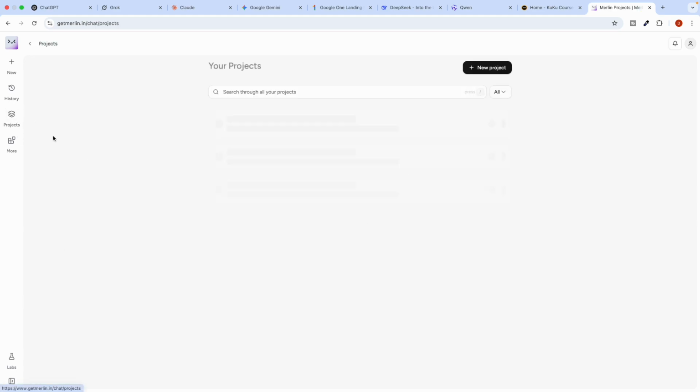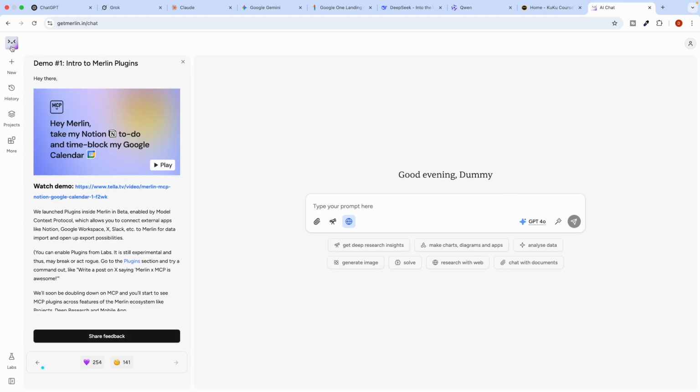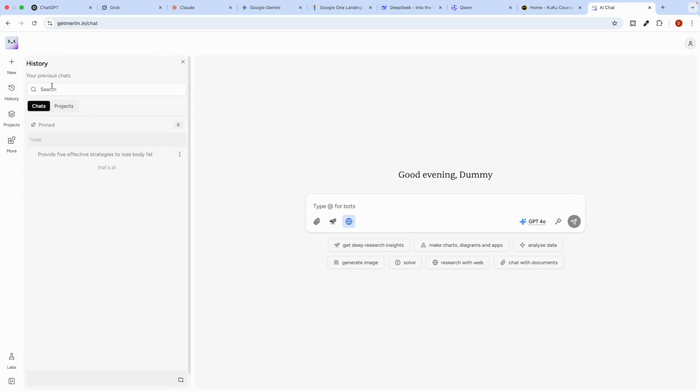You have the projects. If you remember, you can create your own personal project where you can store all the data and work on that particular theme. We have this here as well. You can create as many new projects as you like, and once you tap on this you can see all the notifications it has. In the history you can see all your chats, and you can also search for them. I believe this is something very cool.